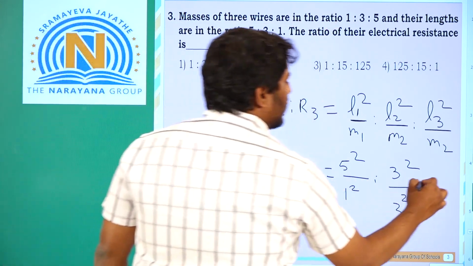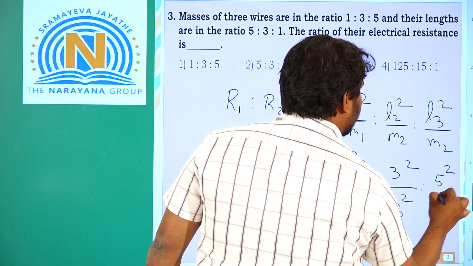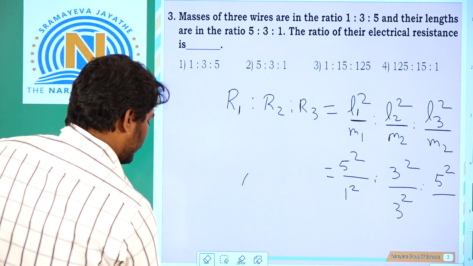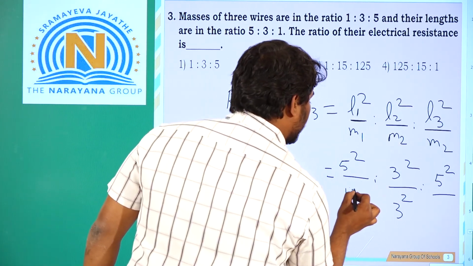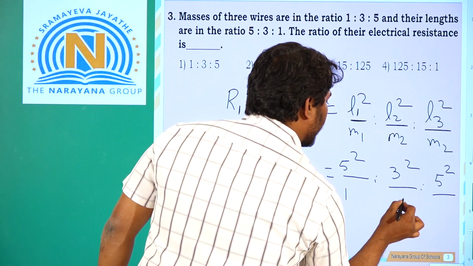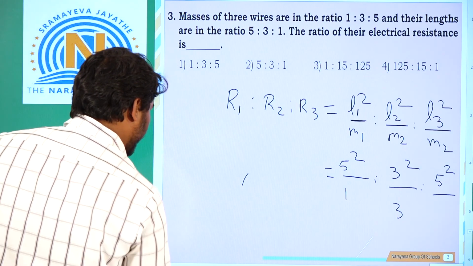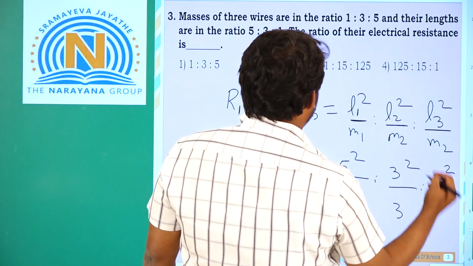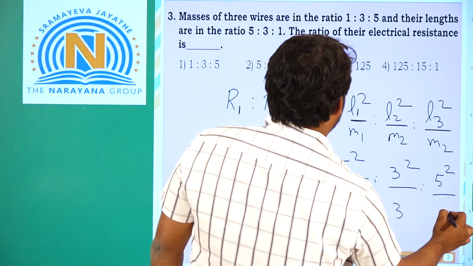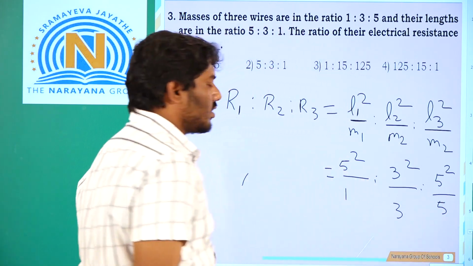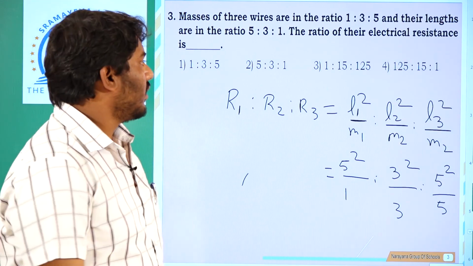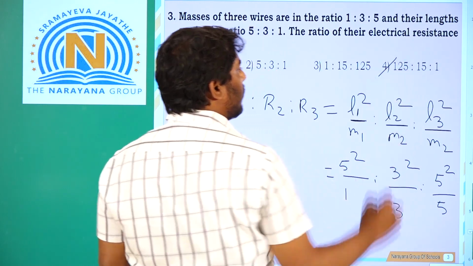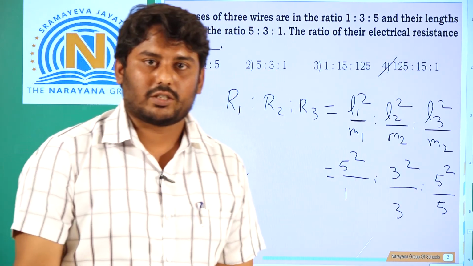1 is to 5. So 5 square upon, just a second, it's a small thing, this is no squares here, because it is L square upon M1, L square upon M2 and L square upon M3. So 5 square upon M3 is simply 5. Simple. Do the calculation part, you will be left with 125 is to 15 is to 1. I hope you understood this problem.